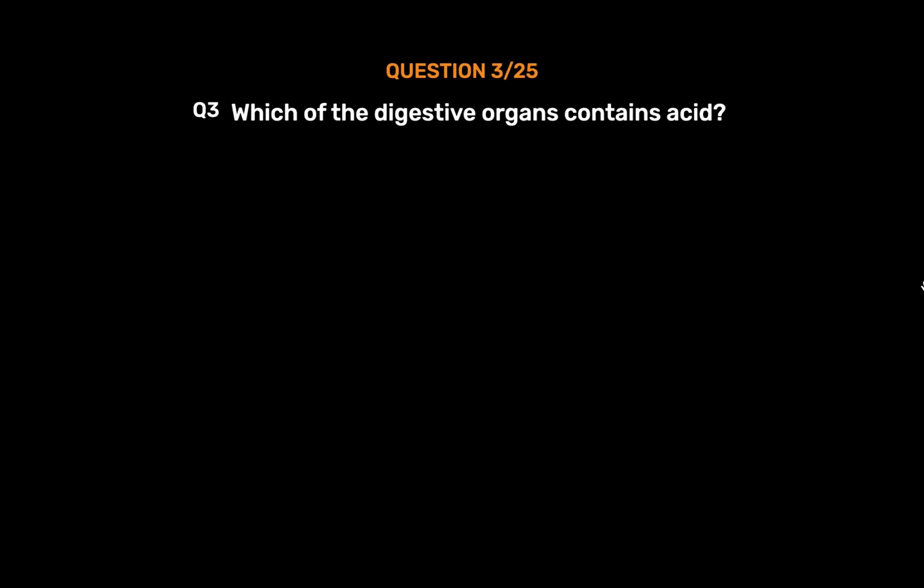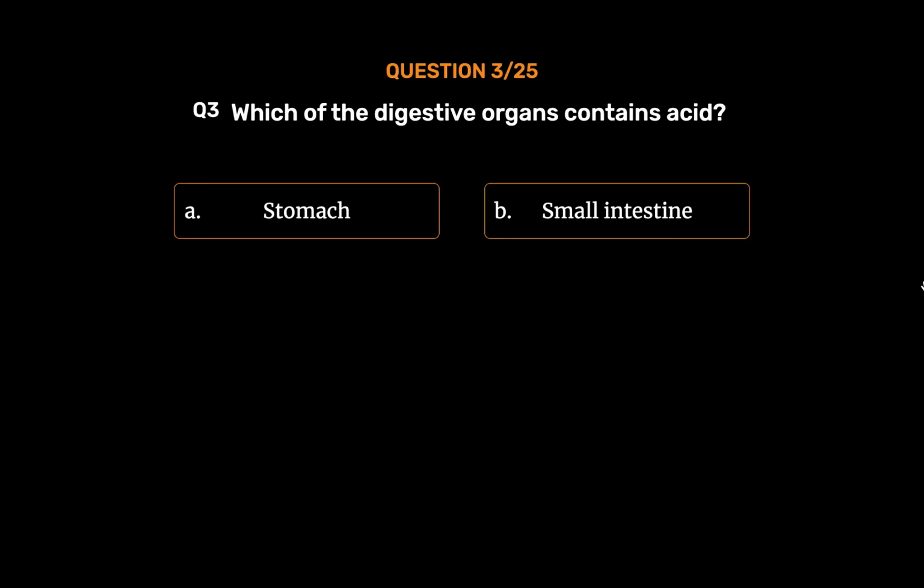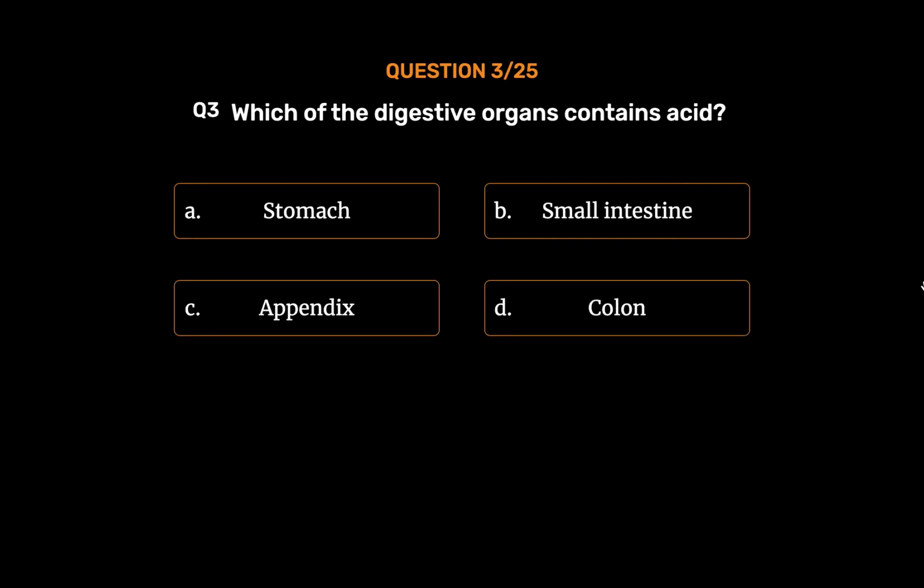Question number 3. Which of the digestive organs contains acid? Option A. Stomach. Option B. Small intestine. Option C. Appendix. Option D. Colon. The correct answer is Option A.